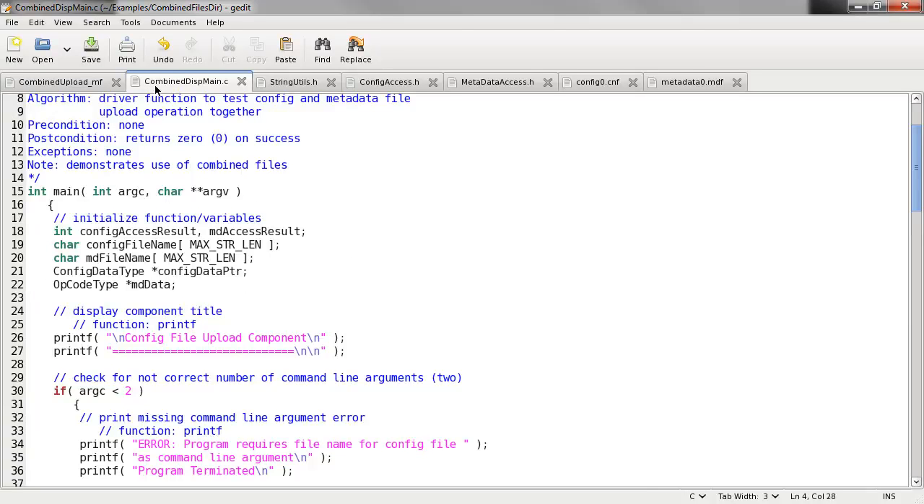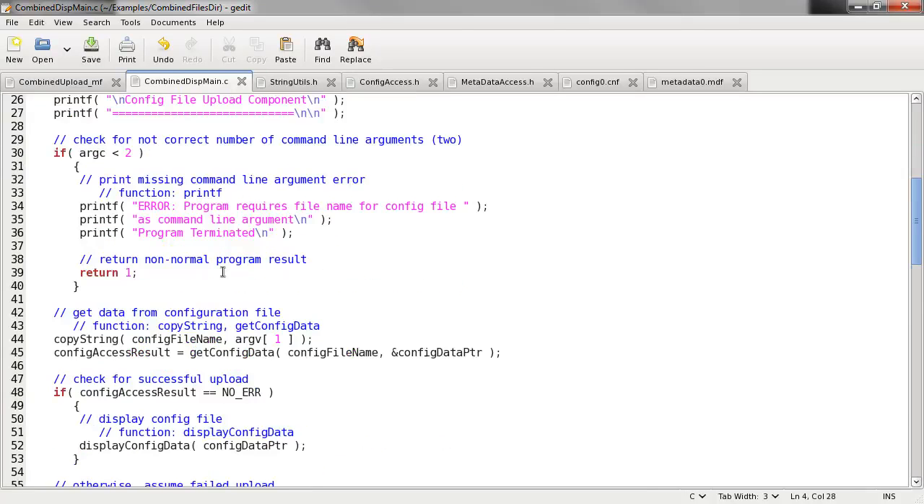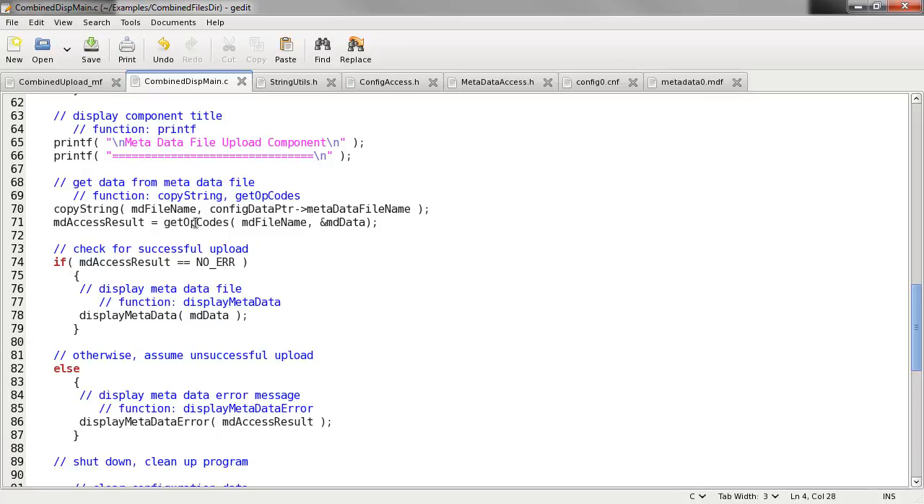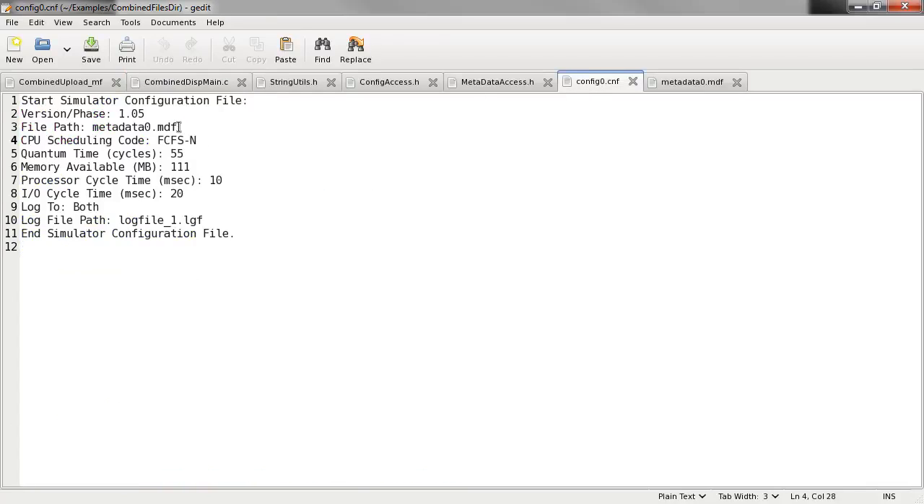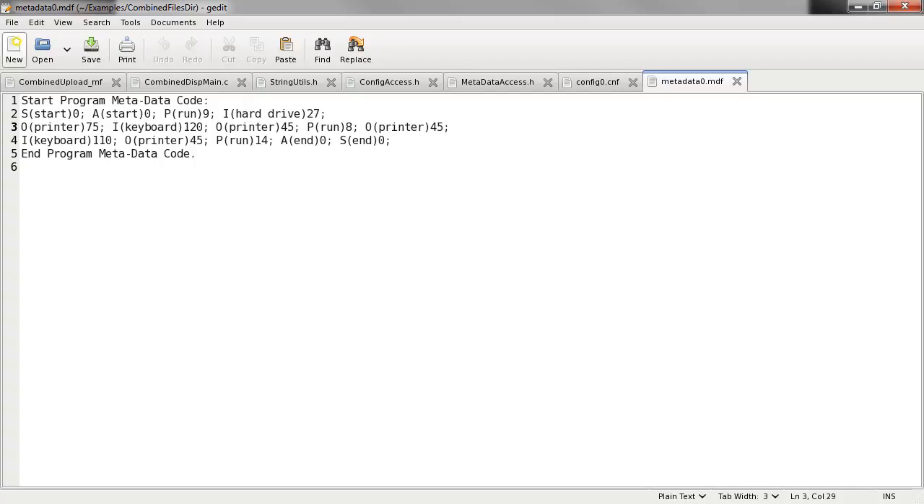In the main function, I've done the very same thing. I have a config file upload, and then I do some work here and I get the metadata file upload. I have to incorporate both of these, and this is going to be key to the problem we need to solve in just a moment. I want to point out that my config 0 has the file name metadata0.mdf in it. That will be used by this program, and that is the file that we were using previously.